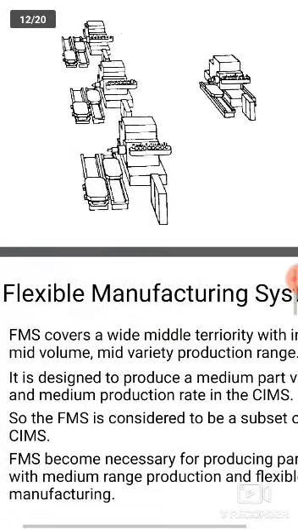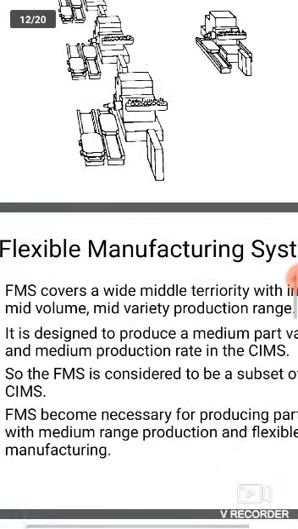Next, a flexible manufacturing system. What does this tell us?